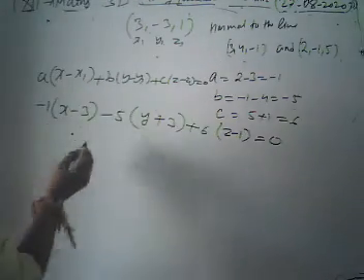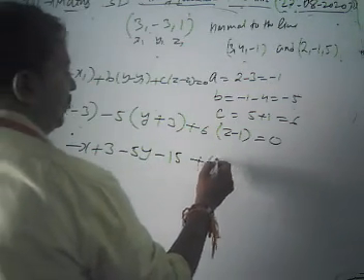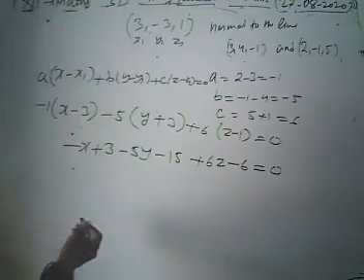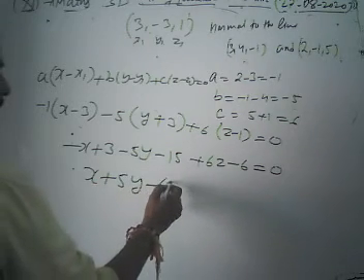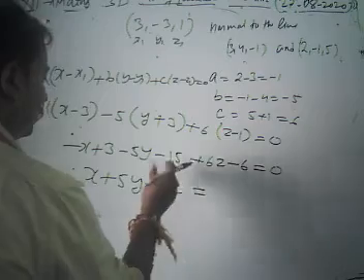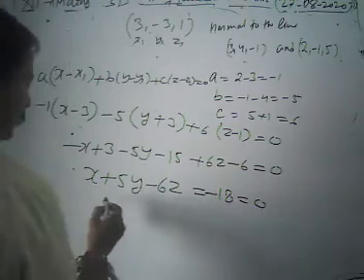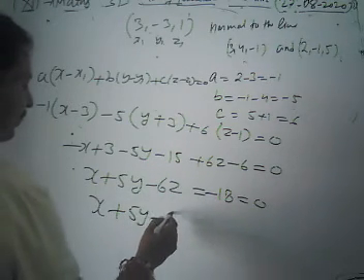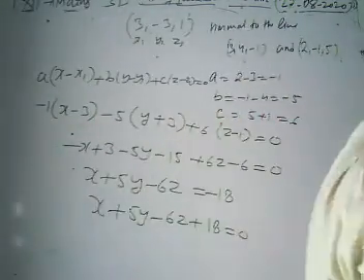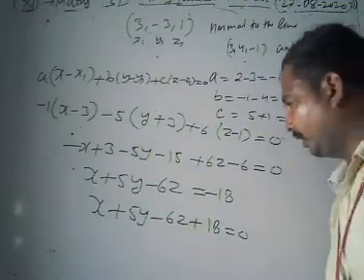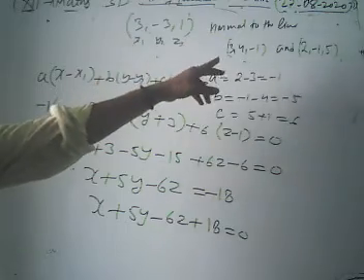Now what do we have? Minus x plus 3 minus 5y minus 15 plus 6z minus 6 equal to 0. Further we simplify it, and we have x plus 5y minus 6z equal to 3 minus 15 minus 6, so we can write x plus 5y minus 6z plus 18 equal to 0. This is our equation of plane passing through the point 3, minus 3, 1 and normal to the line joining 3, 4, minus 1 and 2, minus 1, 5.